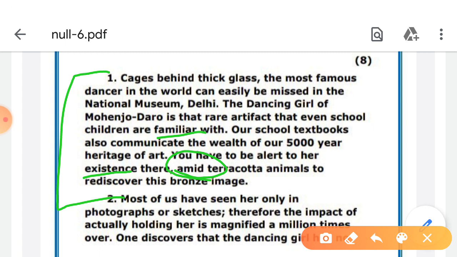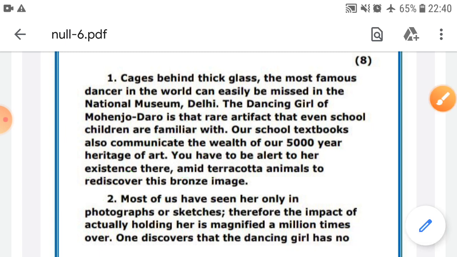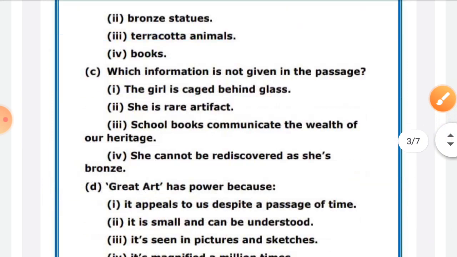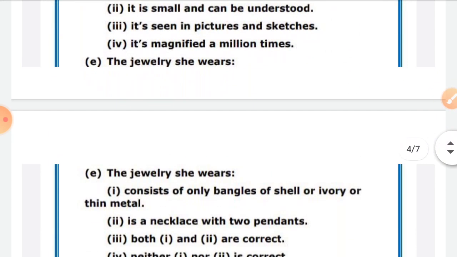That probably you don't know. Many of you are unaware of the word amid. So the word amid will be among. It means among, and if you cannot find any other word, if you are sure that in that paragraph no other word means among, then it will be the word that you don't know.